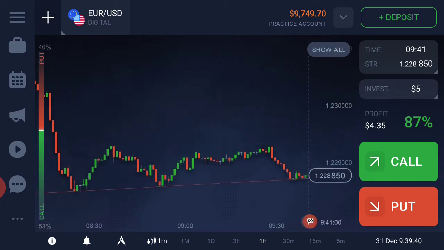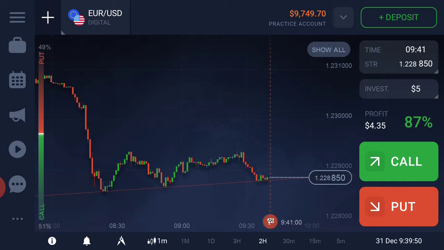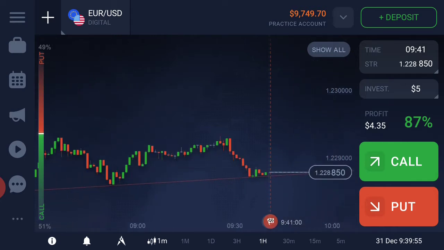Today I will show you how to trade with candlestick psychology. Let's start now. You can see this is the Euro USD chart. The trend was previously a minor trend uptrend, the major trend is downtrend, and the minor trend is uptrend.